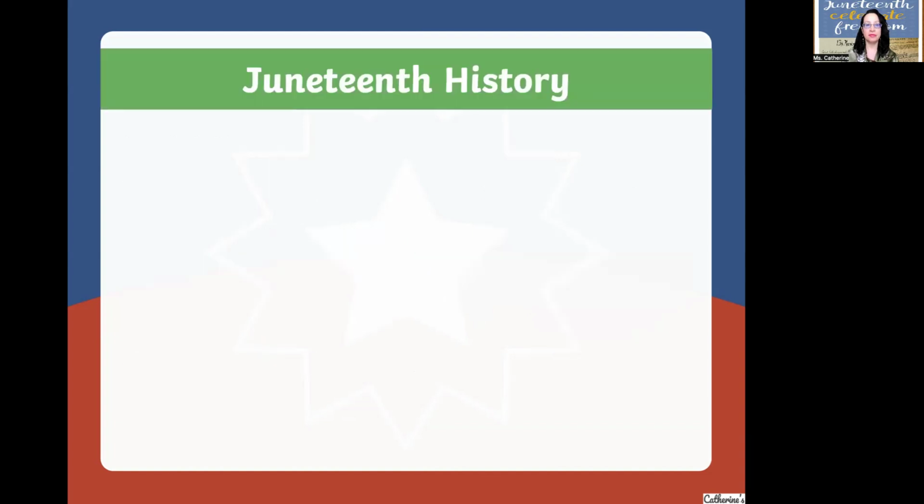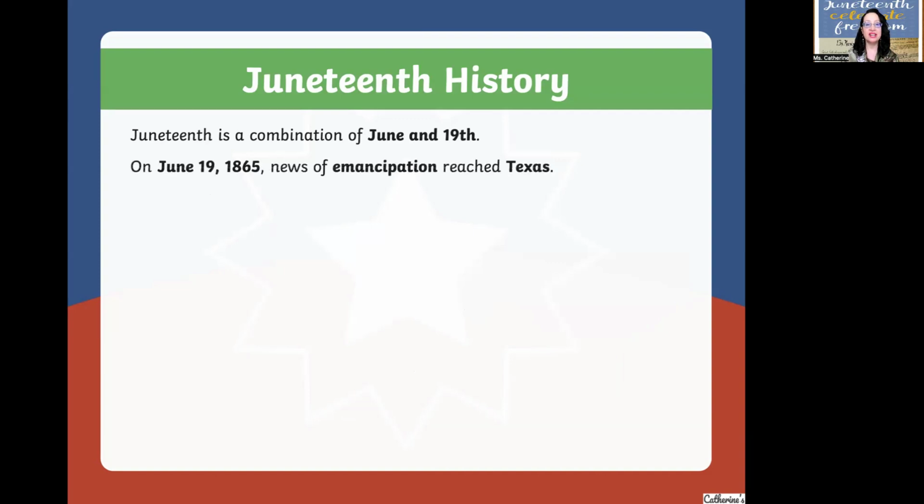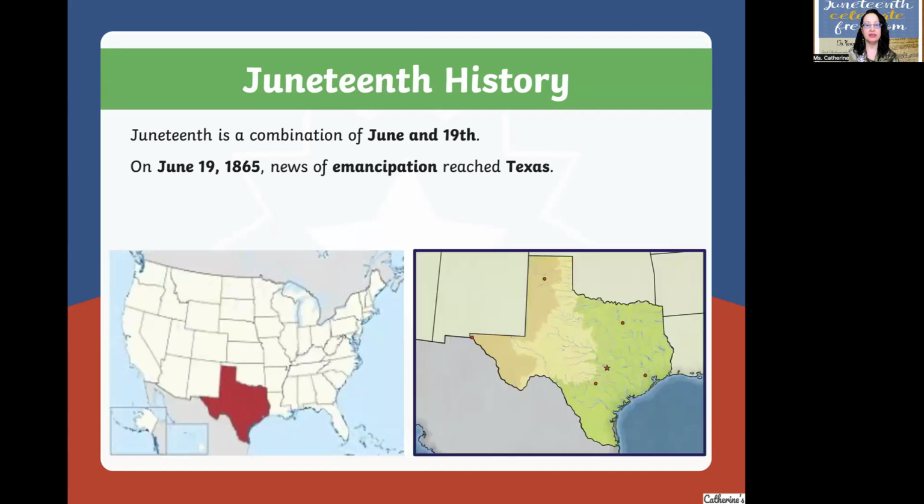Juneteenth history. Juneteenth is a combination of June and the 19th. On June 19th, 1865, news of emancipation reached Texas. Emancipation means freedom. Okay, so this is a map of the United States on the left, and in red is the state of Texas. And on the right is the state of Texas. And you will see the star here.